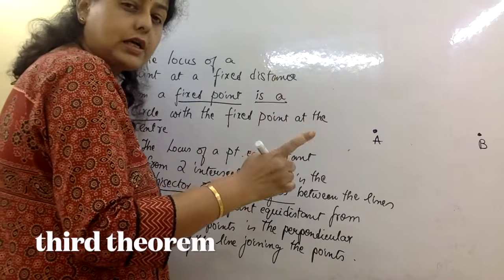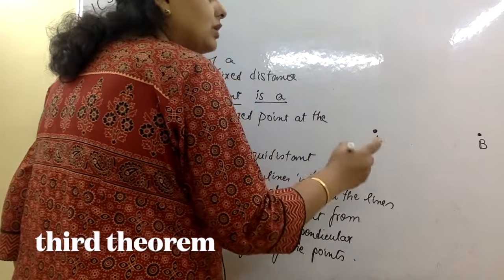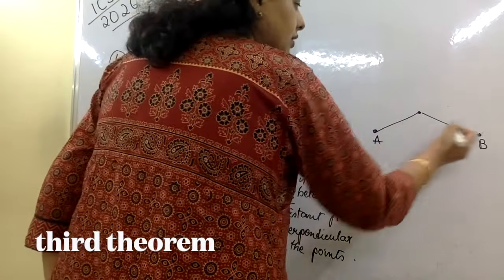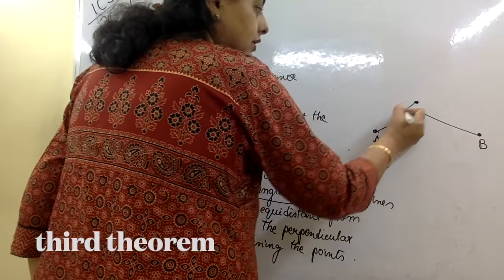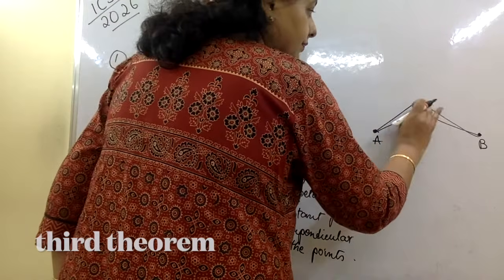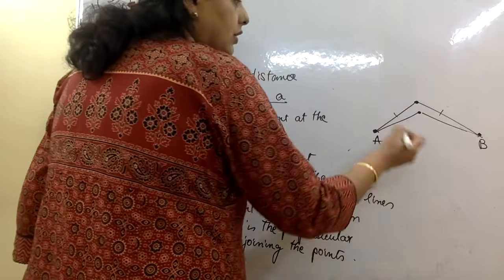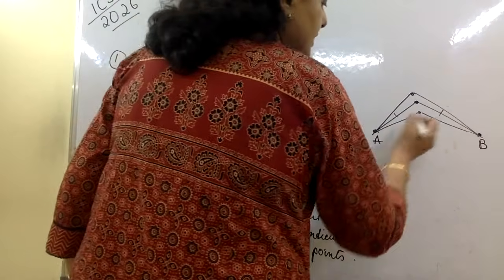Locus of the points equidistant from two points: if I have a point here, I tie a rope to A and a rope to B, and these two ropes have to be equal.